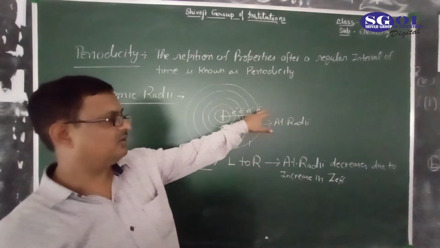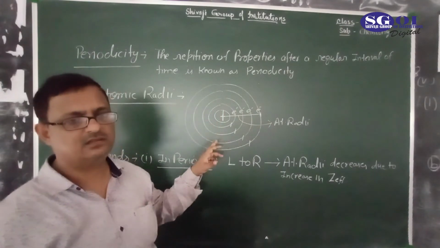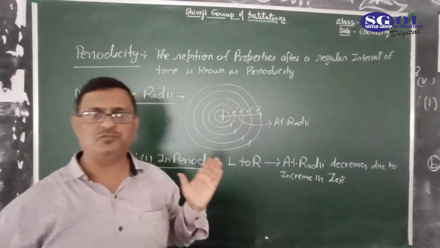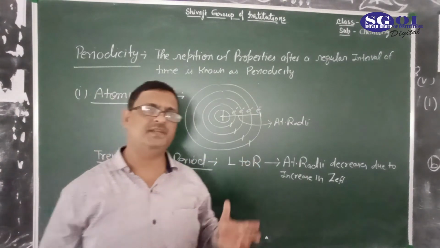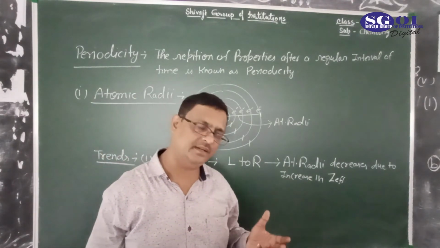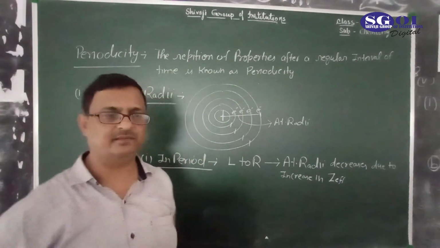But these electrons never enter the nucleus. If an electron entered the nucleus due to attractive force, then the atom would be destroyed. But the basic definition is that an atom can neither be created nor destroyed.